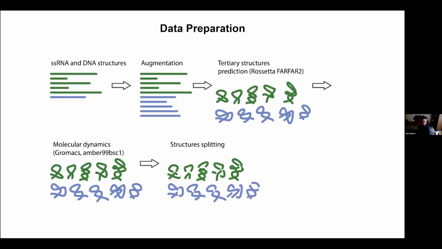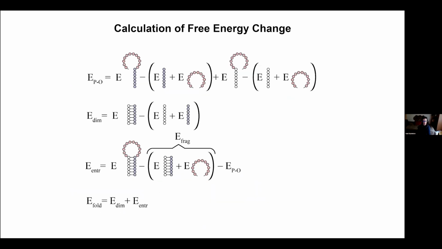That being said, we have developed a universal method for prediction of single-stranded nucleic acids folding energy. We implemented it in the form of Edgar program, a graph-based neural network. We began from gathering the RNA and DNA secondary structures data. The whole set was split into families. Then, these nucleic acids tertiary structures were obtained using the Rosetta software and molecular dynamics. We split the structures into separate fragments using a method, which is shown on the slide. To calculate free energy changes, we used the XTB program and GFN force field.